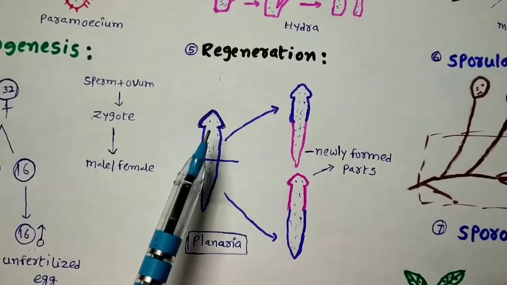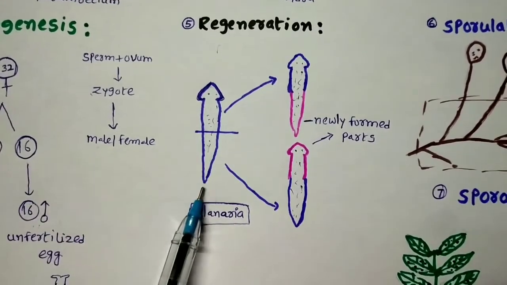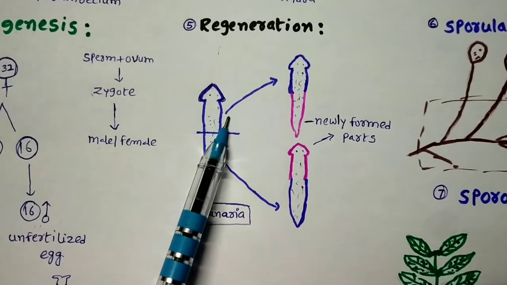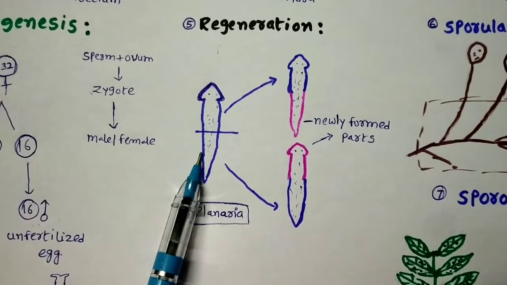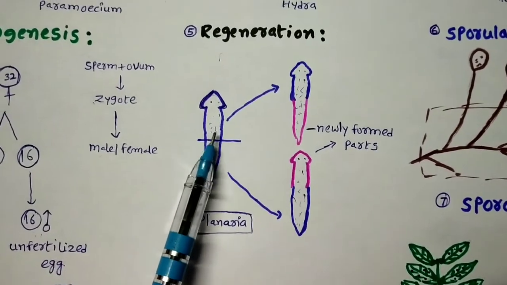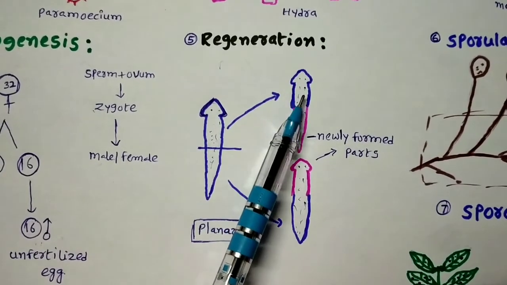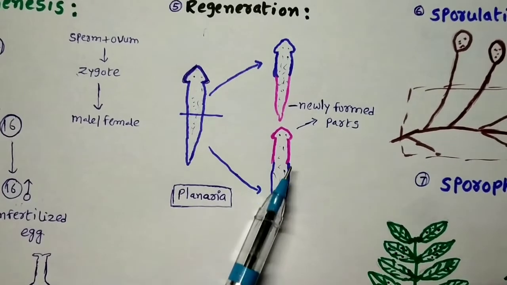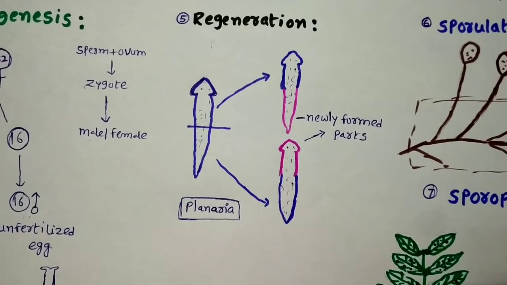So now coming to another one, regeneration. Here the example is planaria. You see when the planaria is cut into two pieces by any circumstances, you are finding here the anterior portion is developing the new posterior portion, and this posterior portion is developing the anterior portion.